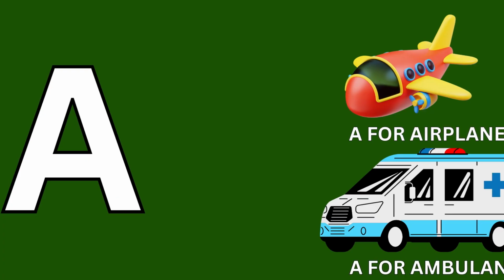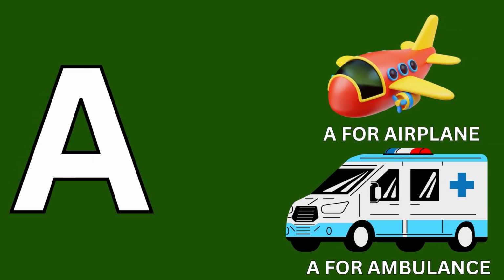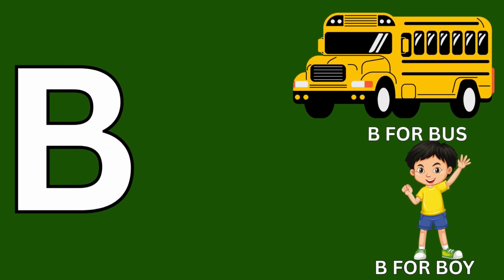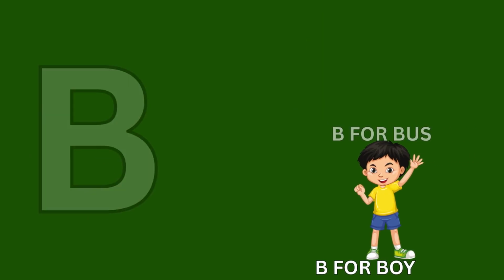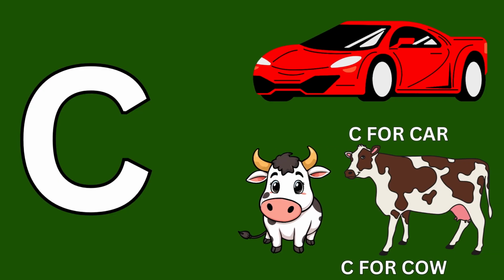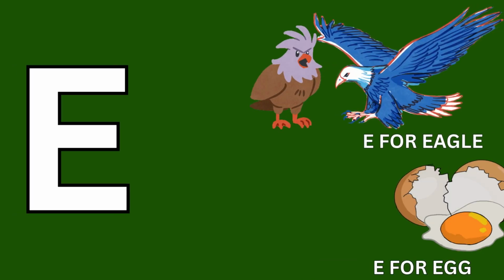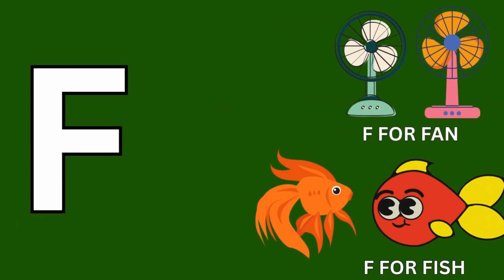A is for airplane. A for ambulance. B for bus. B for boy. C for car. C for cow. C for cloud. D for drum. D for dog. E for eagle. E for egg. F for fan.